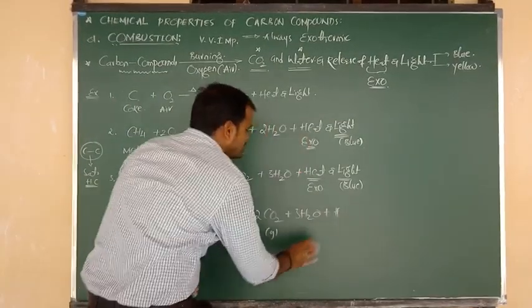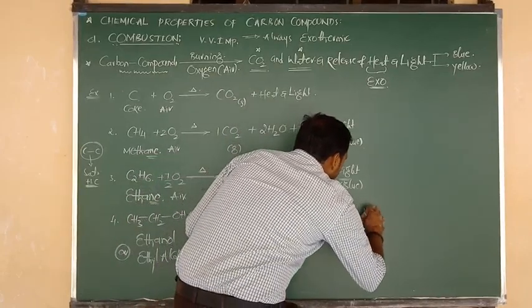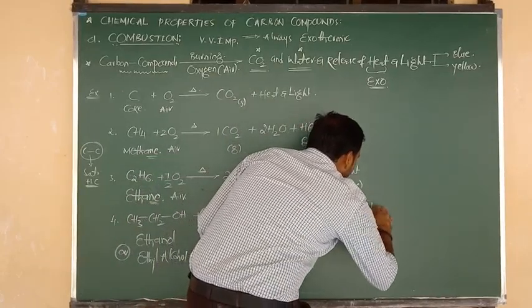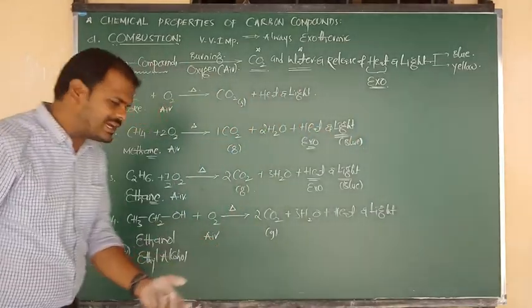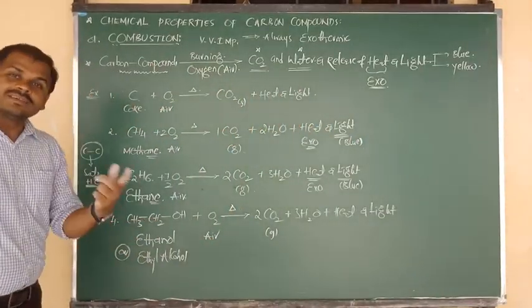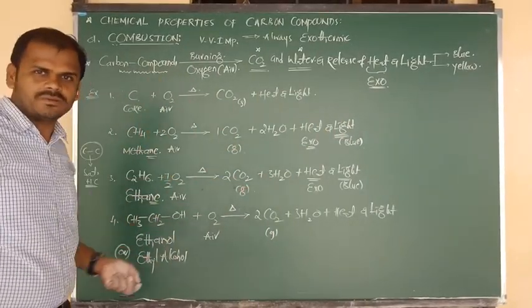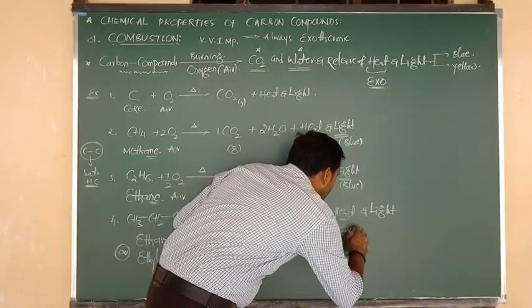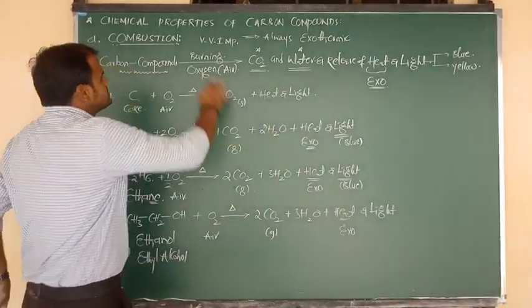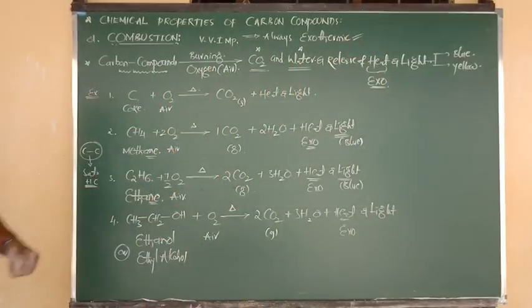And along with the release of water, here also we get the release of heat and light energy. So here also which type of light will you get? Blue light, because between carbon and carbon a single bond is there, a saturated hydrocarbon, it burns with blue light. And due to the release of heat, we say it is exothermic, because combustion is always an exothermic reaction, a heat evolving reaction.